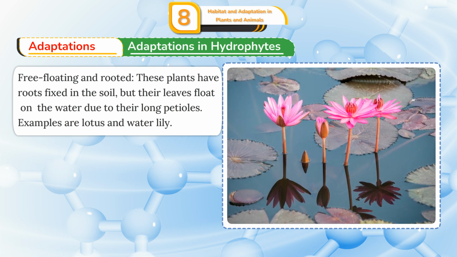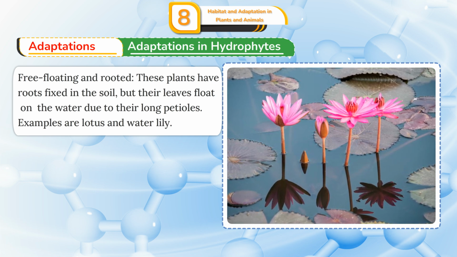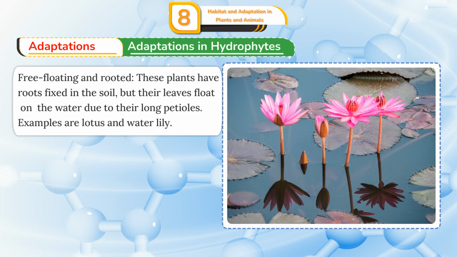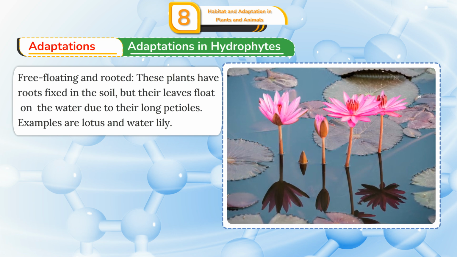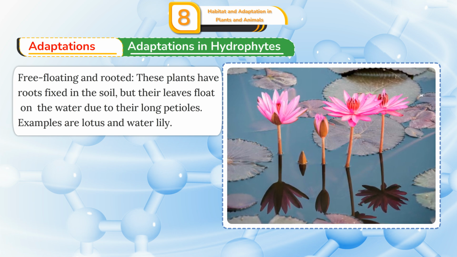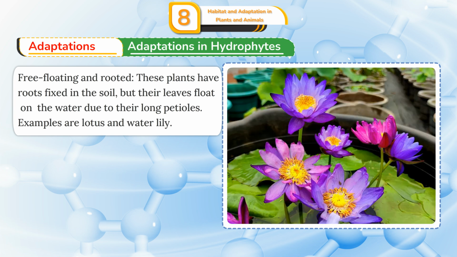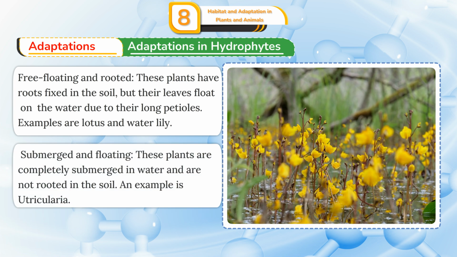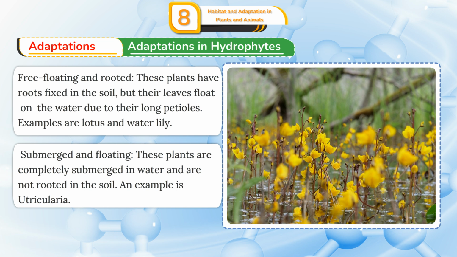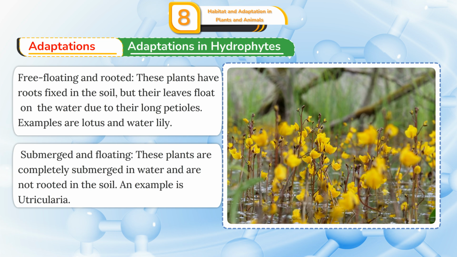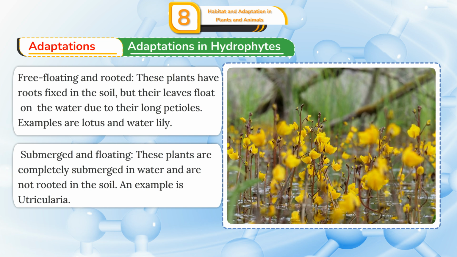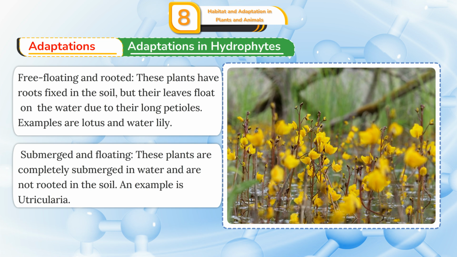Free-floating and rooted. These plants have roots fixed in the soil, but their leaves float on the water due to their long petioles. Examples are lotus and water lily. Submerged and floating: these plants are completely submerged in water and are not rooted in the soil. An example is Utricularia.